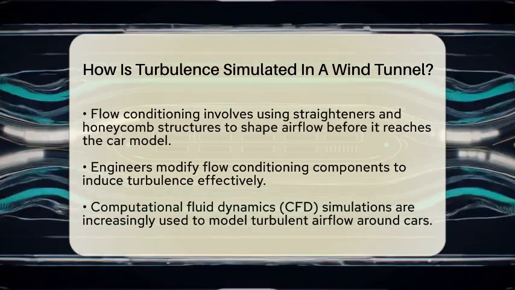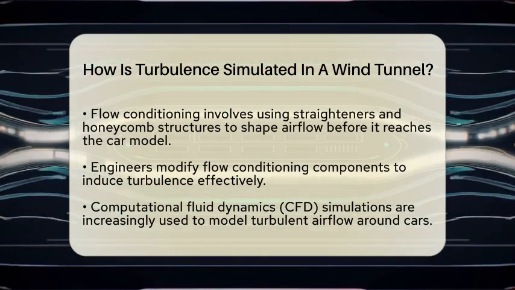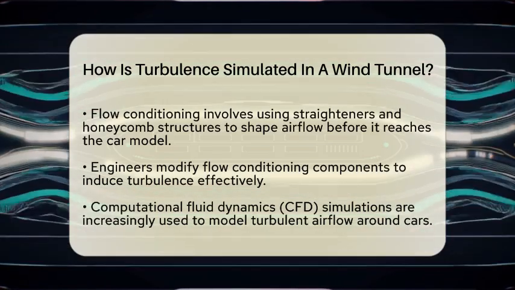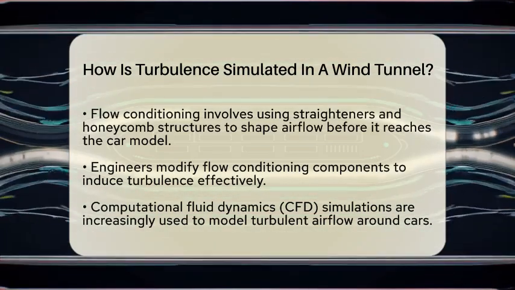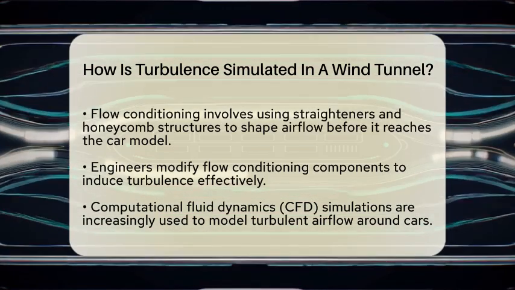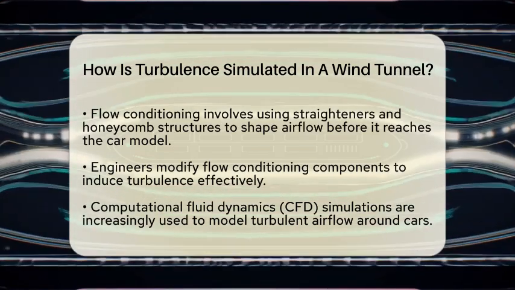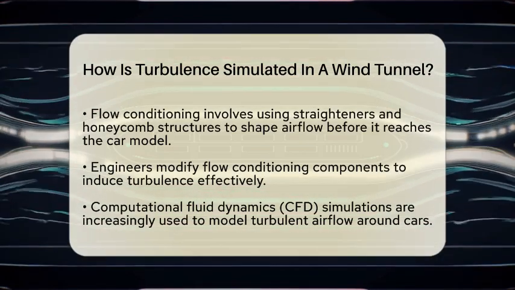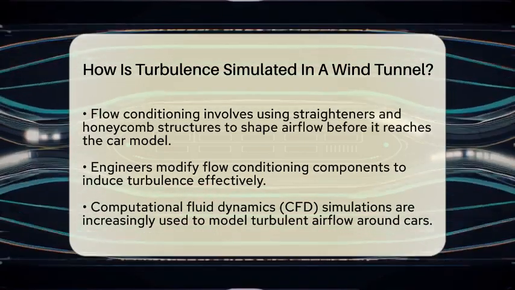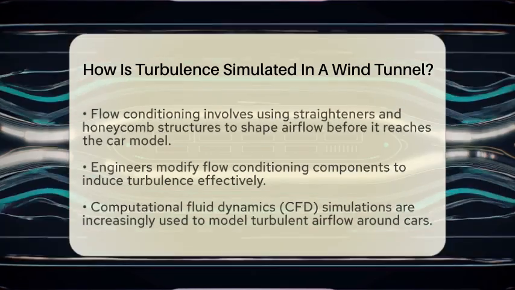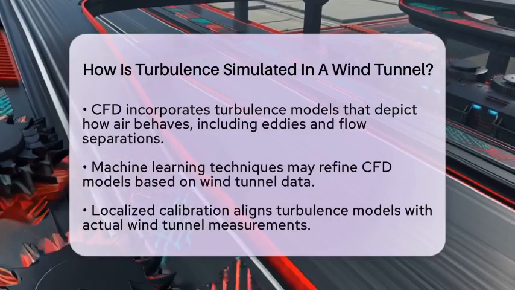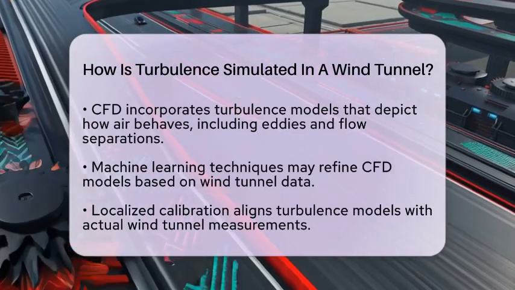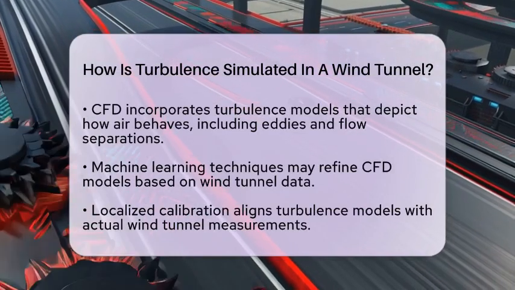In addition to these physical methods, NASCAR teams are increasingly using computational fluid dynamics simulations. These advanced computer models help simulate how turbulent air flows around the car. They incorporate turbulence models that show how turbulent eddies and flow separations develop. Sometimes, machine learning techniques are used to refine these models based on actual wind tunnel measurements. This combination helps improve the accuracy of aerodynamic predictions.